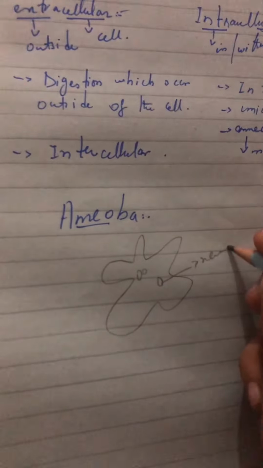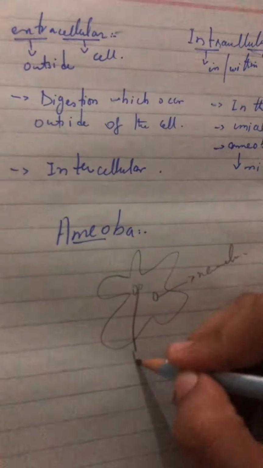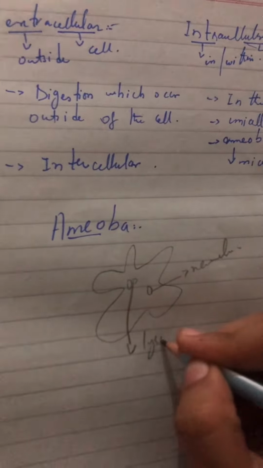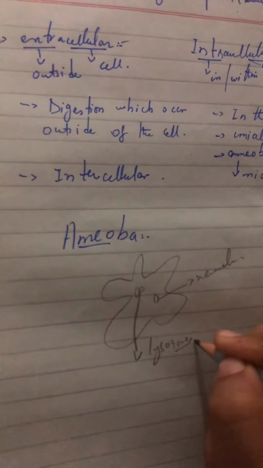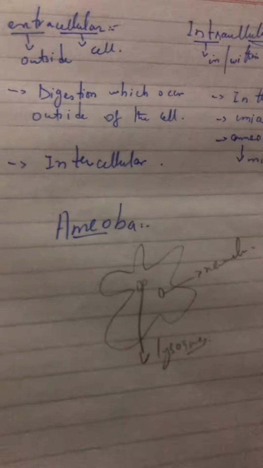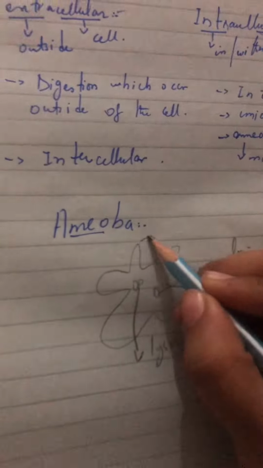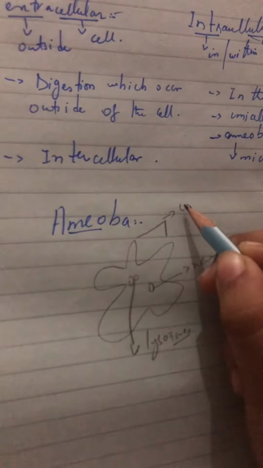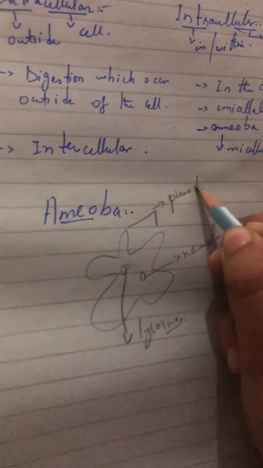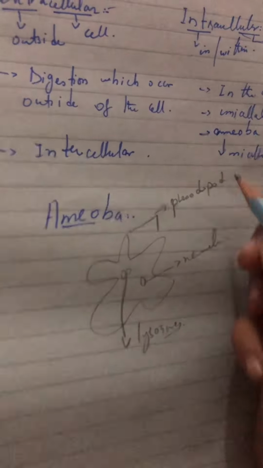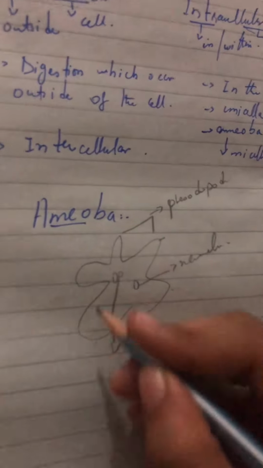This is a nucleus, these are the lysosomes. This is a unicellular, it has only one cell. These are the pseudopodia.